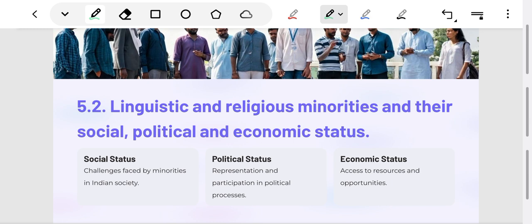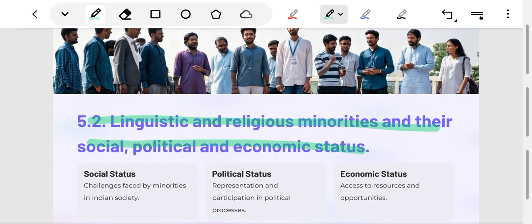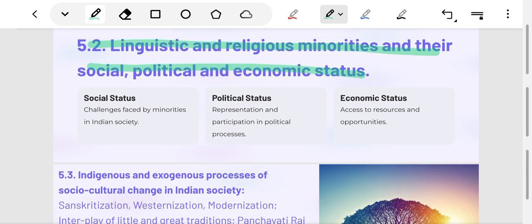Chapter 5.2 is linguistic and religious minorities and their social, political, and economic status. This chapter has overlap with GS2, polity, governance, and GS3, economy. Here, we will understand who are linguistic minorities and discuss their problems with examples. We will discuss in details the status and problems of religious minorities in India.